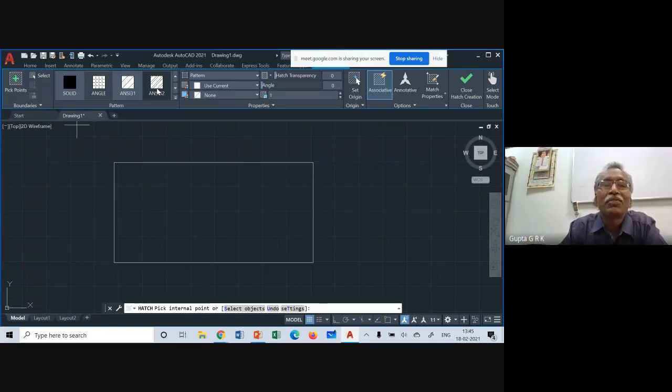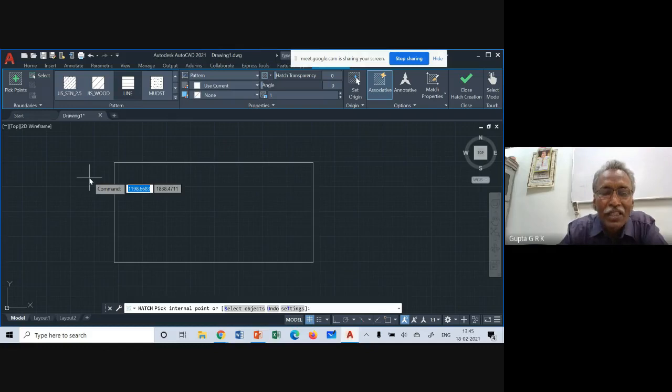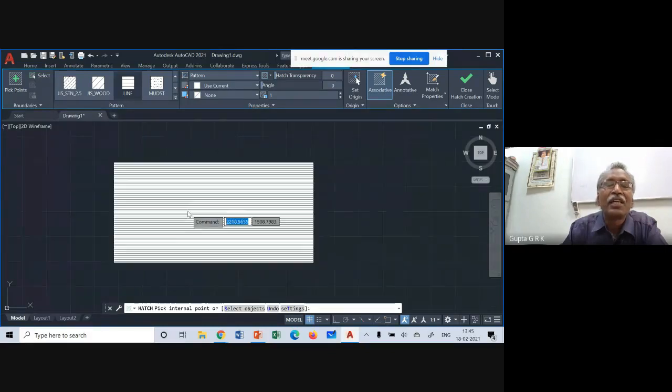And there is one option called line. They are alphabetical, you can see the line option. If I take this option, now it is asking hatch, pick internal point. For any closed figure, if you click inside the figure, I will get it like this. I think it came horizontal.